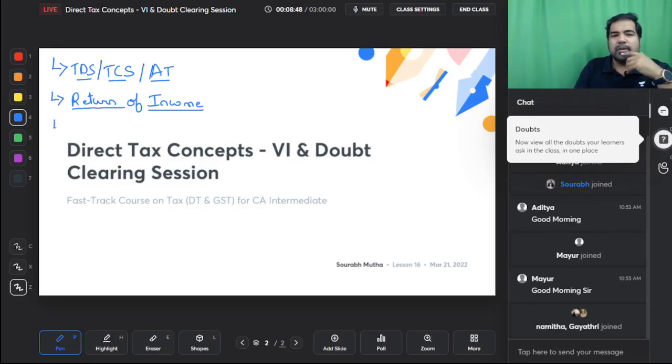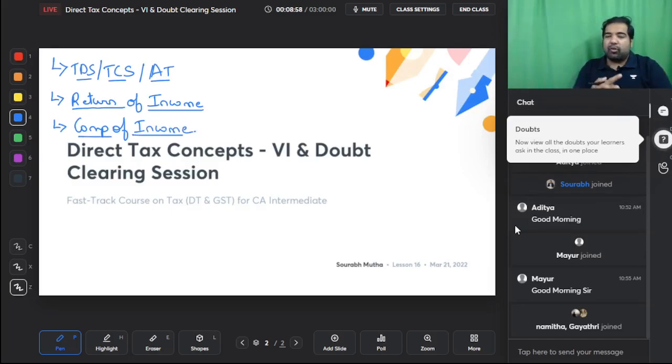And of course there is a chapter called Computation of Income. That chapter of Computation of Income basically has a lot of small aggregation of all the different chapters. It's honestly not a new chapter. This one is the same chapters. This is the aggregate of all the chapters. So these three things are what are on the agenda today in today's session.